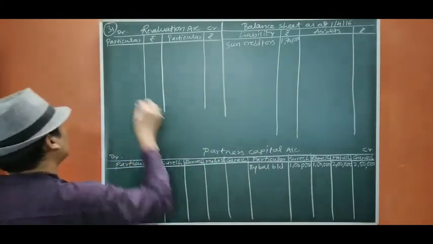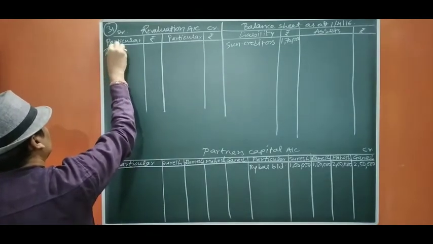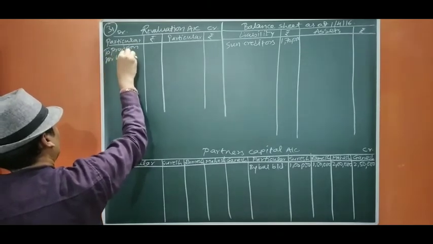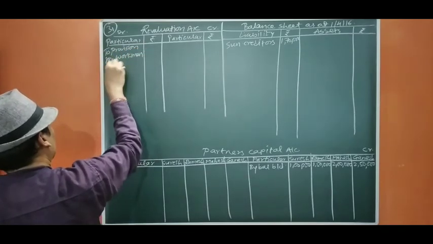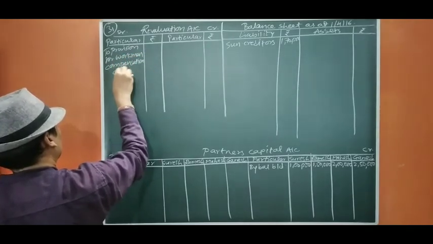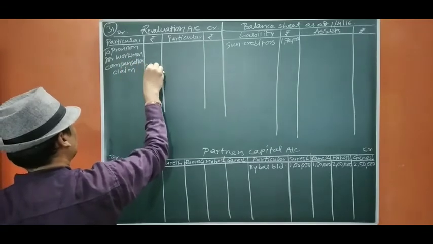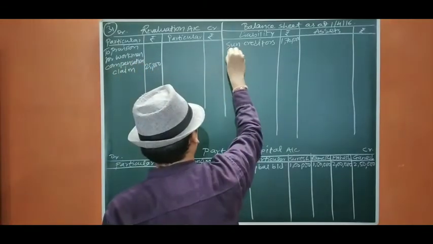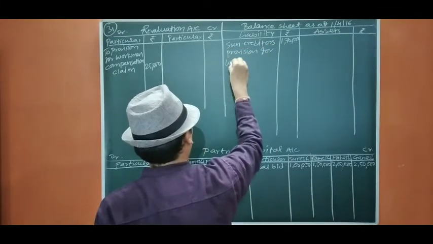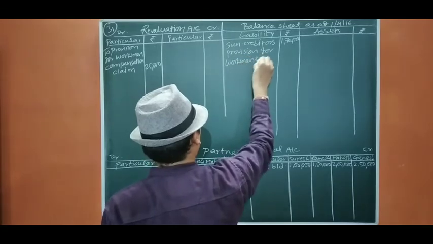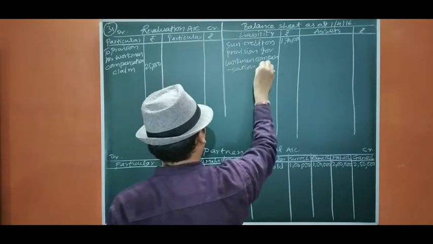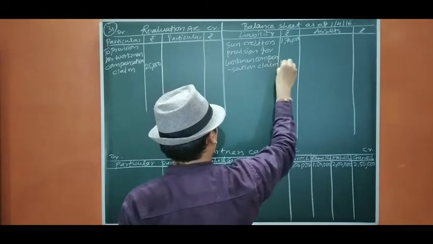Then we require 25,000 from revaluation, so provision for workmen compensation claim will be 25,000, and the total provision for workmen compensation claim will be 1 lakh. Okay.